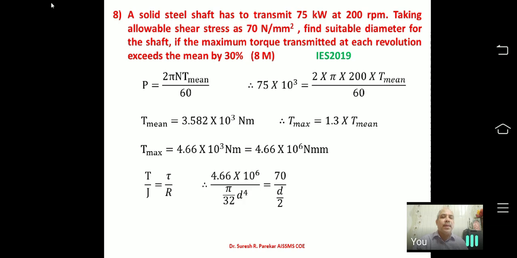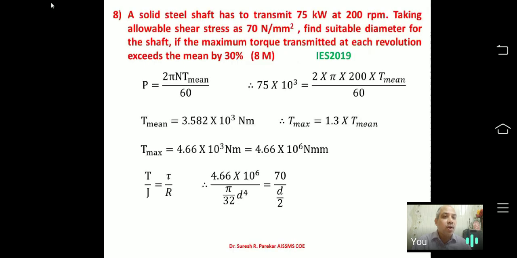Once I know T max, then we have T by J equal to tau by R. Now we will see, we have T mean which we got from P, but T max is 4.66, because you can see that is given in the example: the maximum torque transmitted at each revolution exceeds the mean by 30%.